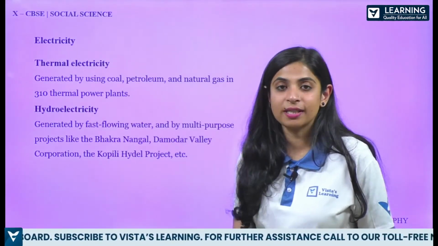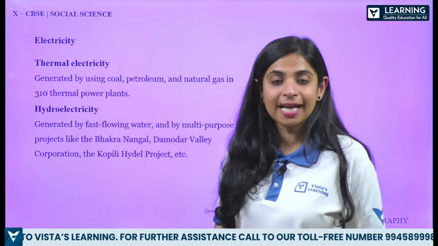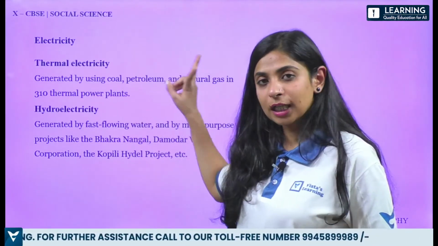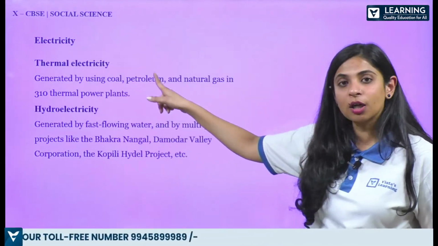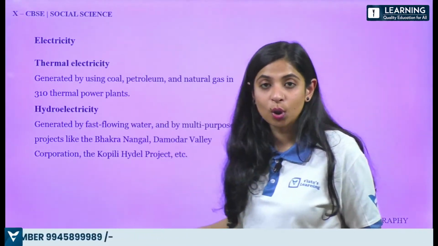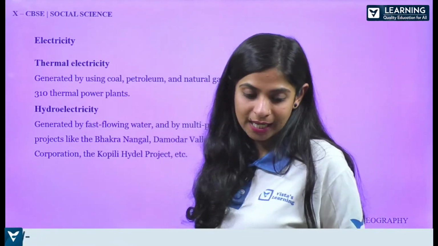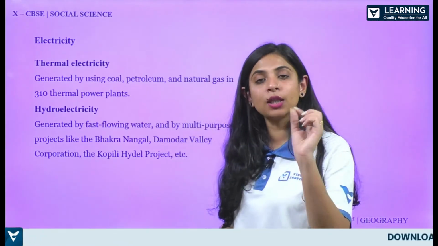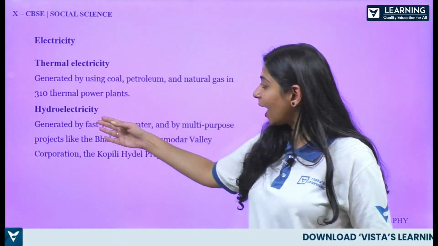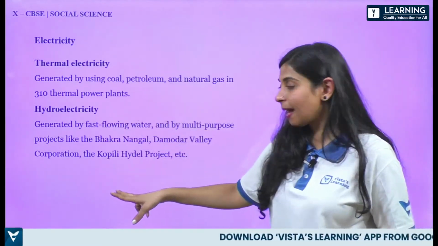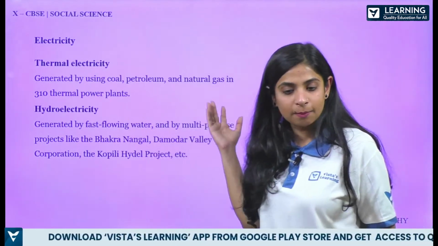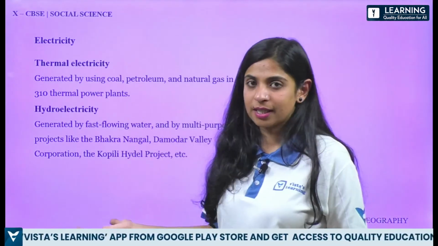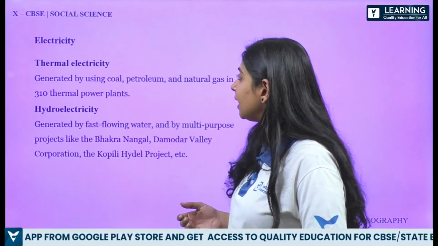Then we have electricity. Thermal electricity is there, and then hydroelectricity. These are the two we are going to learn. Thermal electricity is generated by coal, petroleum and natural gas, in 310 thermal power plants. Hydroelectricity is generated by fast flowing water, like the multi-purpose projects, the dams, etc., which create hydroelectricity.